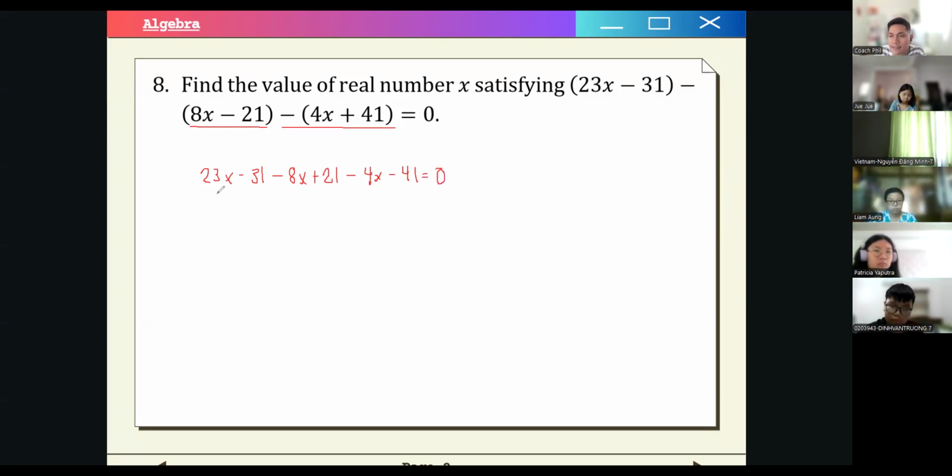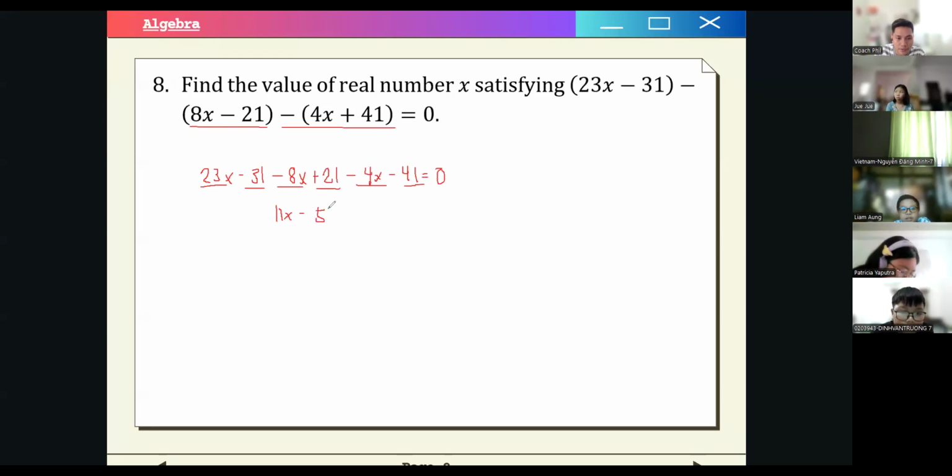And then we just have to add the terms that have the same variables. So we have this and this and this. For x, we will have 23 minus 8 minus 4. So that's 11x. How about for the constant terms? We have negative 31 plus 21 minus 41.